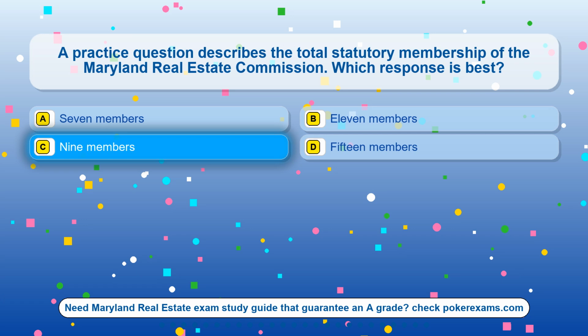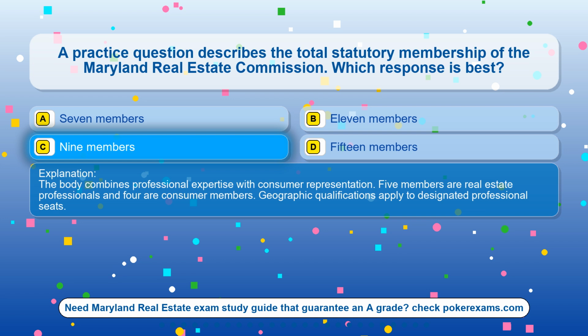The correct answer is option C, 9 members. The body combines professional expertise with consumer representation. 5 members are real estate professionals and 4 are consumer members. Geographic qualifications apply to designated professional seats.